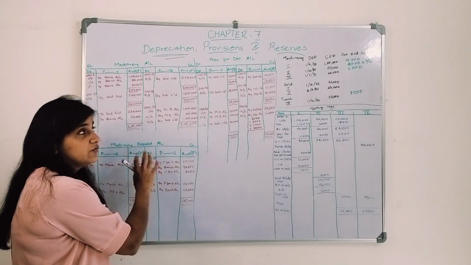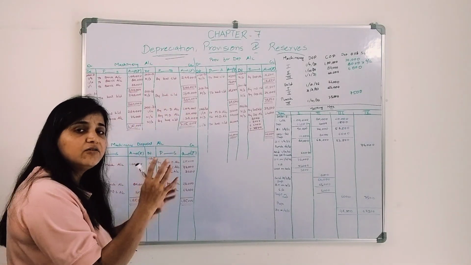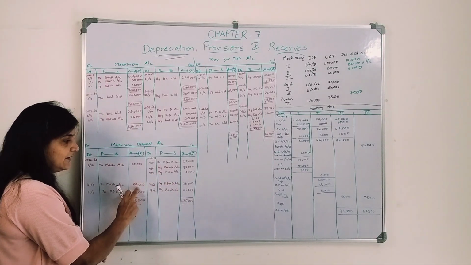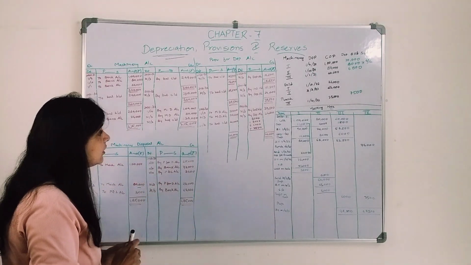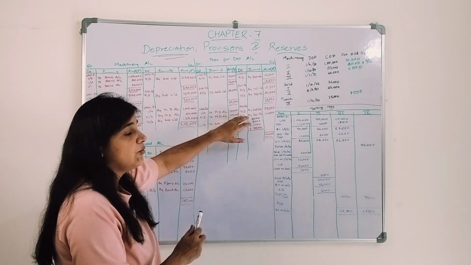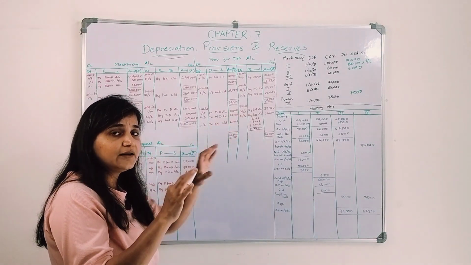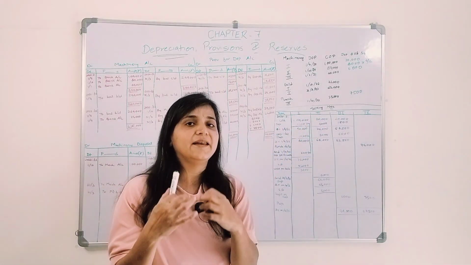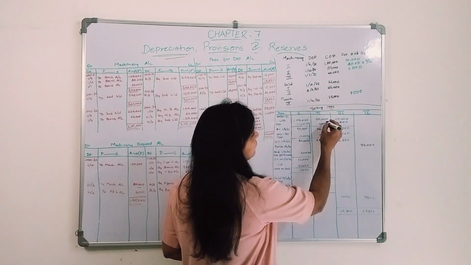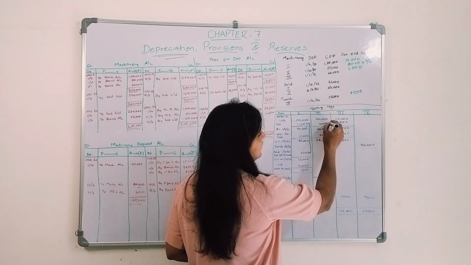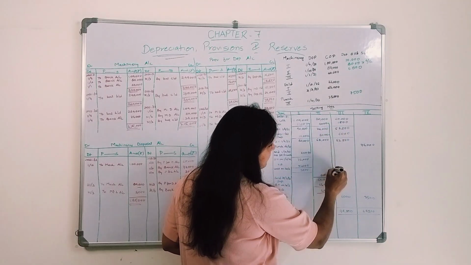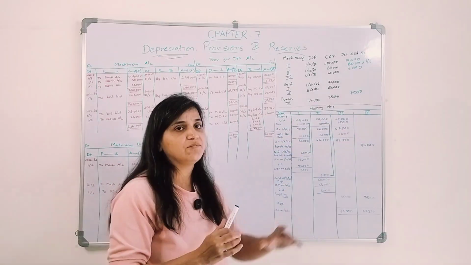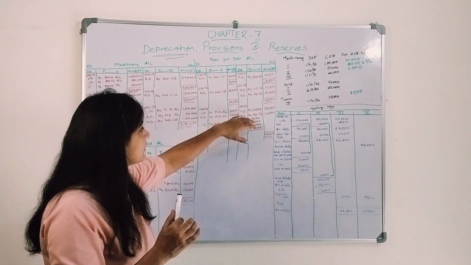What we need to first do, we need to close that particular machinery account and transfer it to machinery disposal account. So machinery disposal account 80,000. Whatever depreciation we have provided, we need to close that accumulated depreciation and transfer it to the machinery disposal account. We get its net value, right? So how much depreciation we charged in second machinery? 4,000 plus 8,000 plus 8,000. That is in total the depreciation charged on that machinery was 20,000, right?